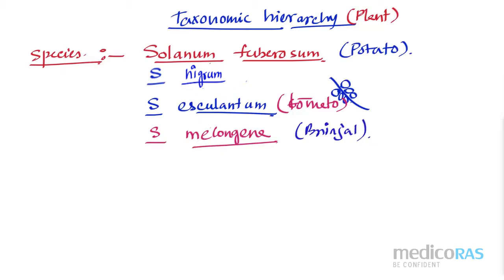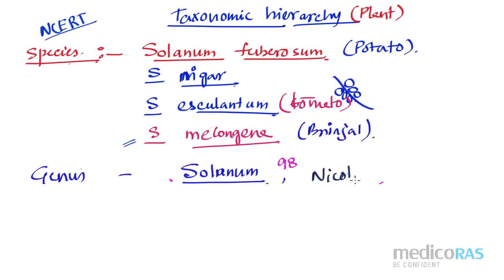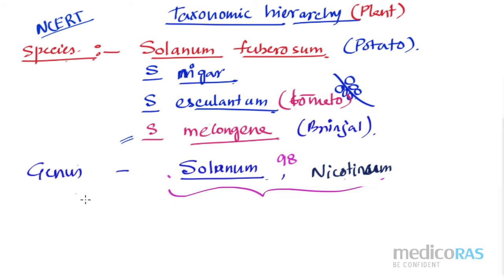Solanum tuberosum, nigrum, esculentum, melongena, all the species are present in the genus, and the genus name is Solanum. Along with Solanum, we have some other genus also, like Nicotiana. After this, I have to write about the family name.